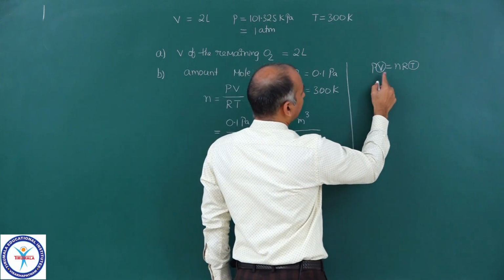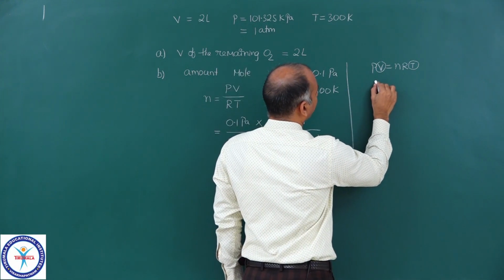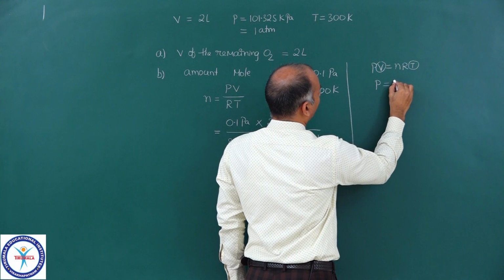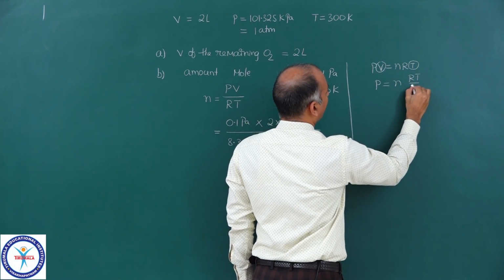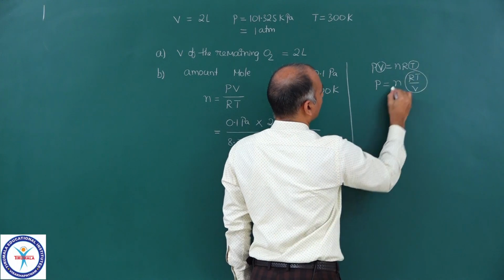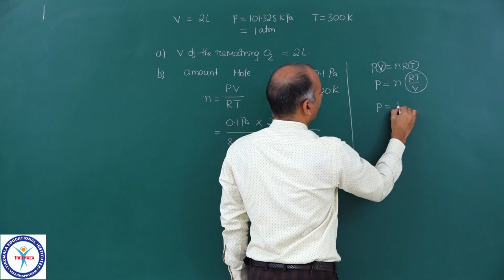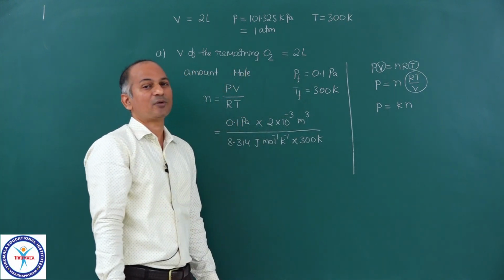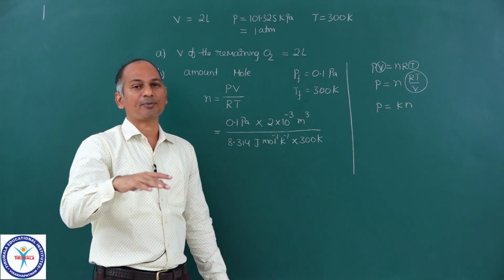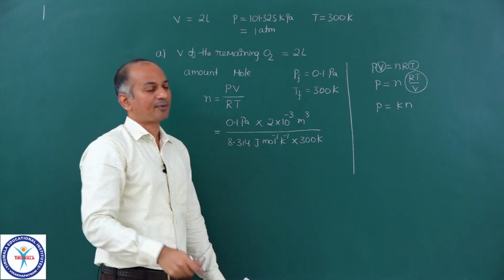So here can we write down P is equal to n, and R is anyway constant, RT upon V, which is a constant. So you can write down P is equal to some constant into n. That means P is directly proportional to n, if you remove that constant of proportionality.